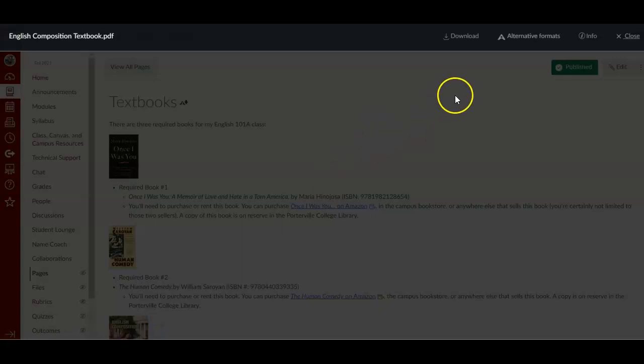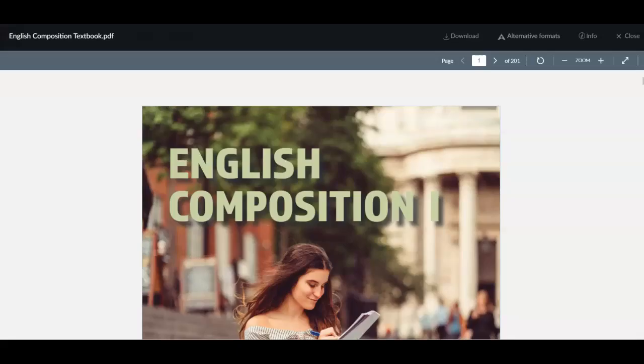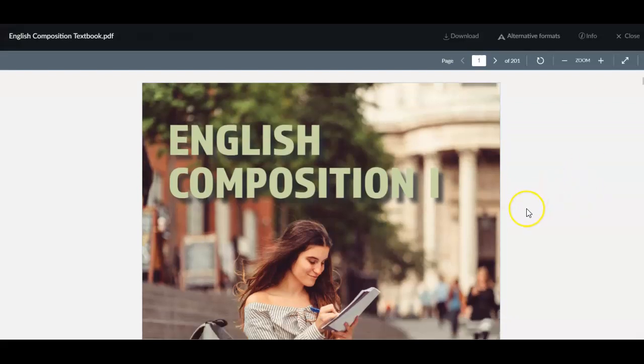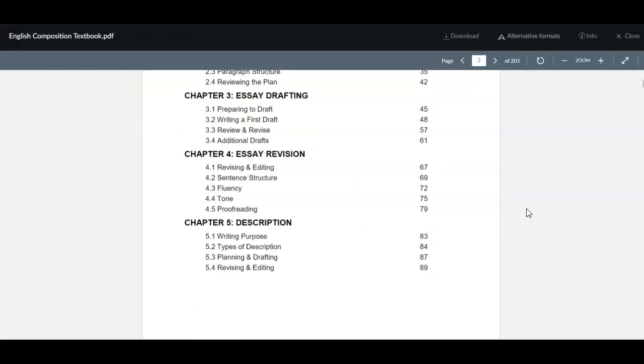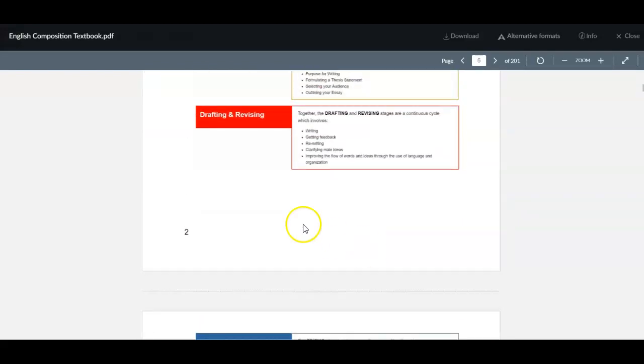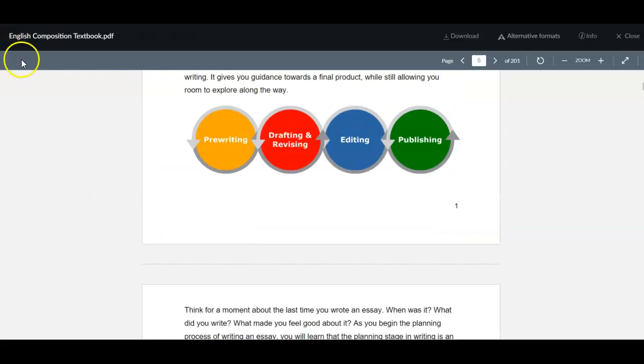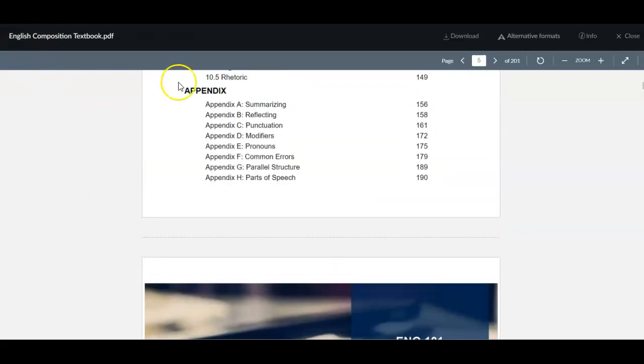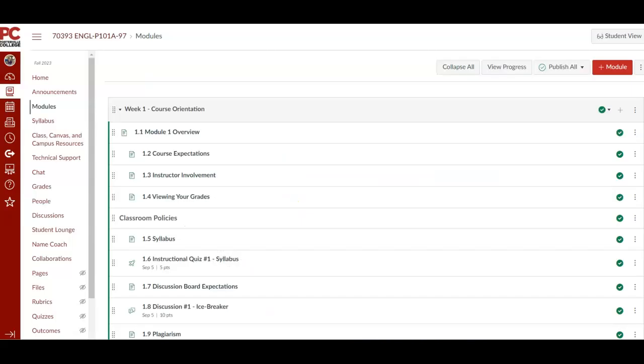If you like, you can download the textbook or you can come in each time to open it. As you can see, it takes a while to download, so I don't want to use this time for that. It's not going to download for me now. Oh, I was wrong. It just needed a few more seconds. Anyway, here is the textbook. When you are looking at the page numbers, you want to make sure that you're looking at the actual page numbers on the pages themselves. Don't look at these numbers. Refer to these numbers. I do also have links in other spots to this textbook.